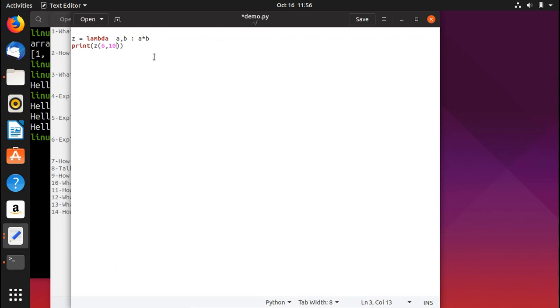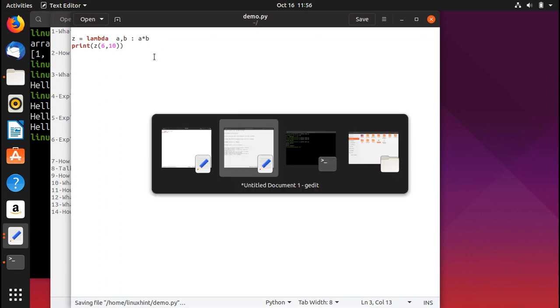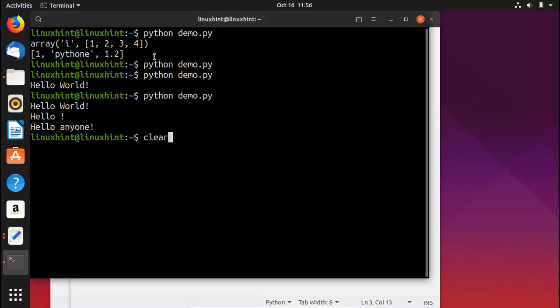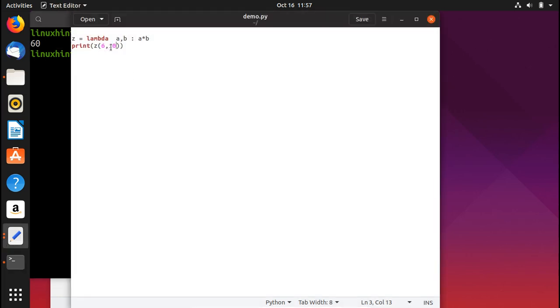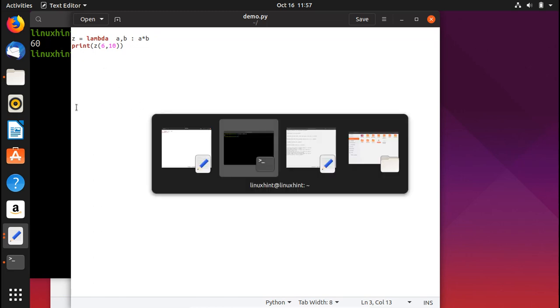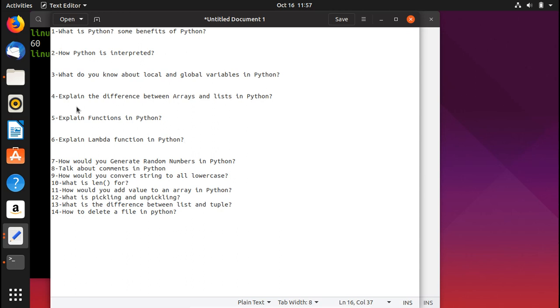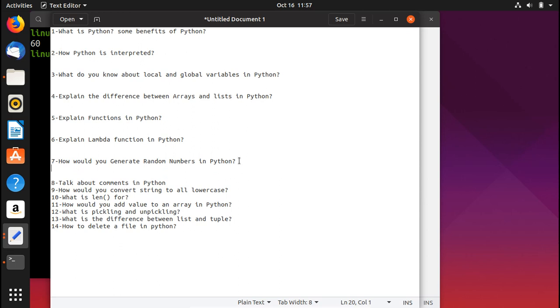Okay, so now we would save it, go into our terminal, clear it, and try to run our script, and you can see that the answer is 60 right here. Okay, why is it 60? Because 6 multiplied by 10 results in 60. Okay, I hope you've got the point. So that was very simple, yet very important. I'm making it simple for you, but maybe the same question could be asked in a difficult way as well. So for your understanding, I've kept it simple.